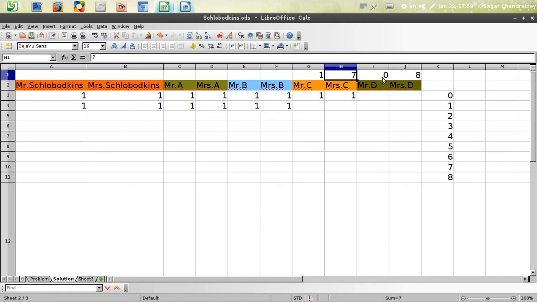Now if you look at these two couples that we did, here we assigned an 8 to Mrs. D, and then we had to assign a 0 here to Mr. D. So the total of this was 8 plus 0 is 8. Here also you can see 7 plus 1 is 8. Now we'll assign a 6 here, and then this will be a 2 here. Similarly, if we assign a 5 here, there'll be a 3 here, and if we assign a 4 here, there'll be a 4 here. Now that is our answer. The question asks how many hands Mrs. Schlobodkin had shaken, and as you can see from the results, the answer is 4.